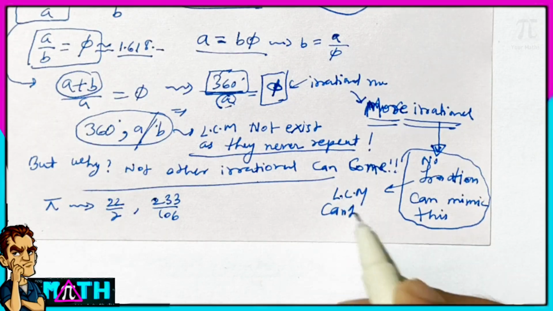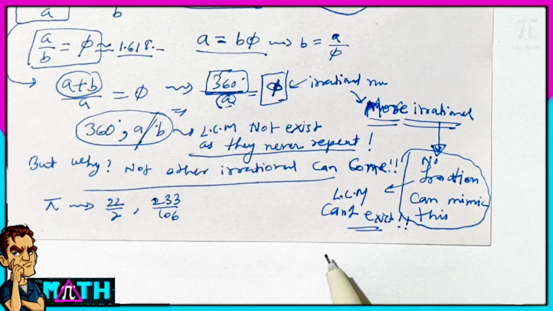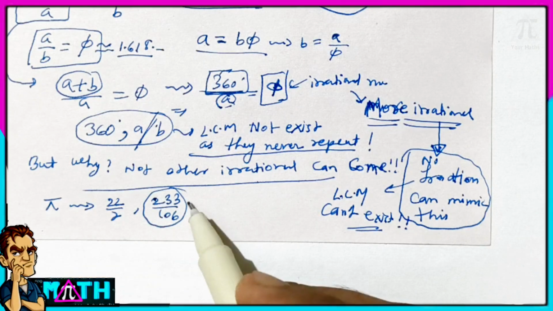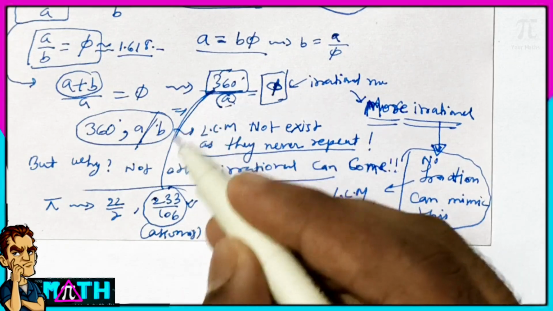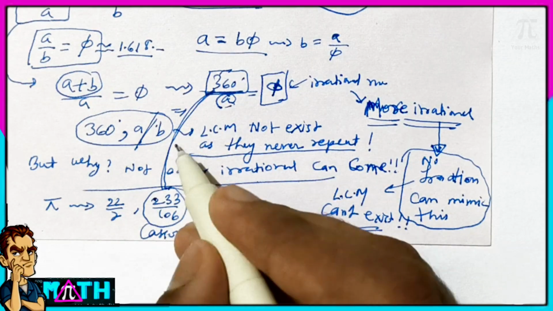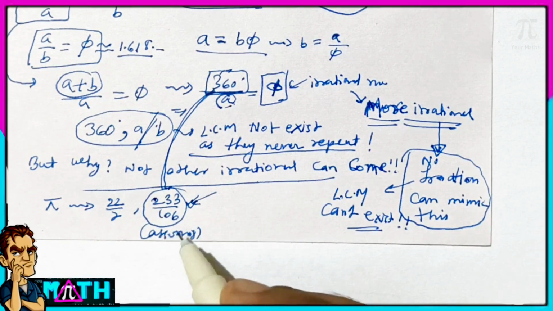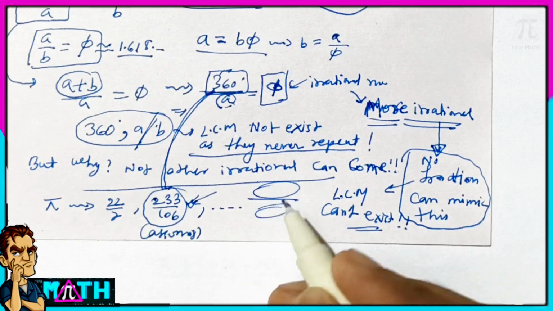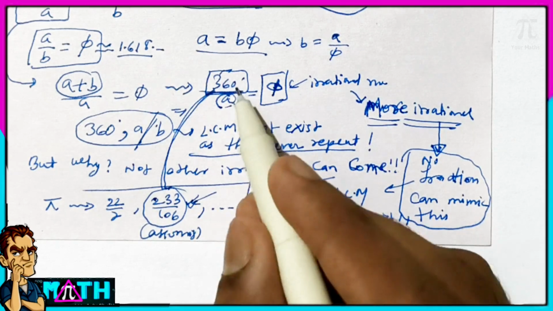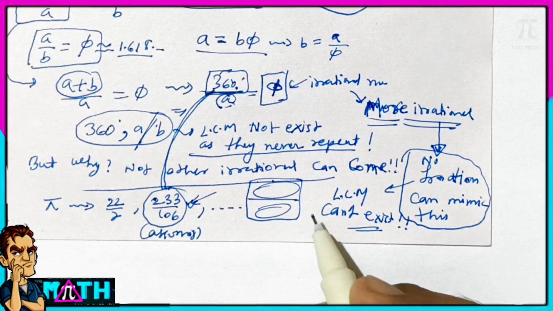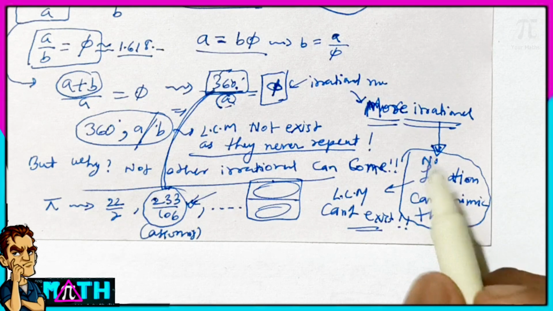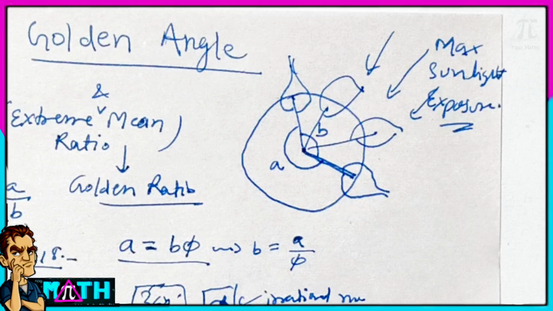No fraction can mimic this. Therefore the LCM can't exist with this. But in the case of pi, a larger fraction can mimic the pi approximation very greatly, and hence an LCM of it can exist. And as the LCM exists, there is overlapping in the leaves, which creates a hurdle in perfect sun exposure in big and large plants and trees.